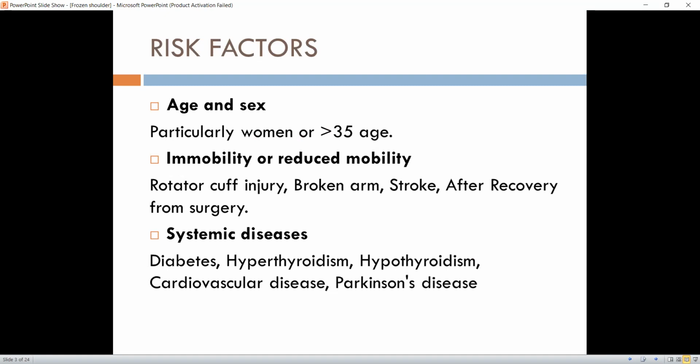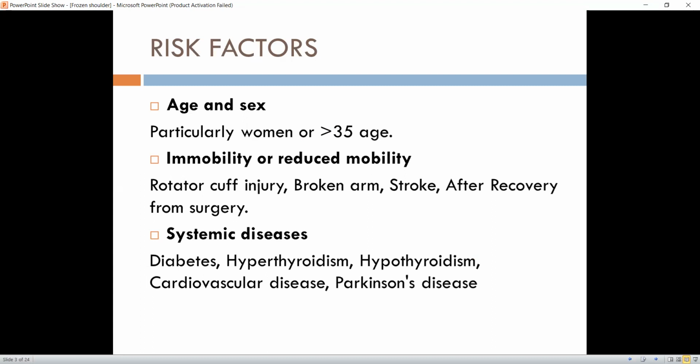Now, the risk factors for the development of frozen shoulder. First of all, age and sex: females are more prone to frozen shoulder as compared to men. Then immobility or reduced mobility. Patients who are recovering from surgery, or having a fracture or stroke, keep their shoulder joint immobile for a long period of time, which ultimately leads towards the development of frozen shoulder.